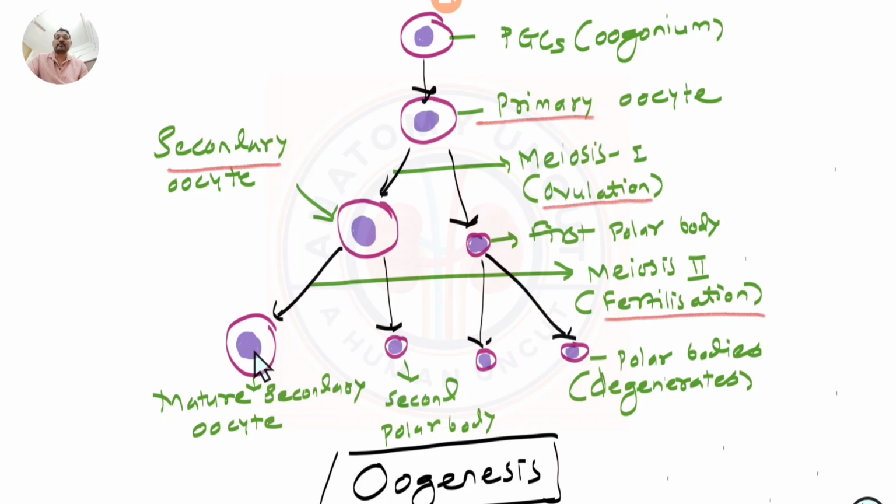Now see, even that stage, if it has to complete, it needs fertilization to happen. Without fertilization, there is no meiosis 2, where it is arrested in a particular phase called metaphase of meiosis 2. Unless there is a sperm entering into it, it does not give this second polar body. So they conserve their energy, they conserve their cytoplasm for the right things, and that is why these arrests are important in the life of the ovum.